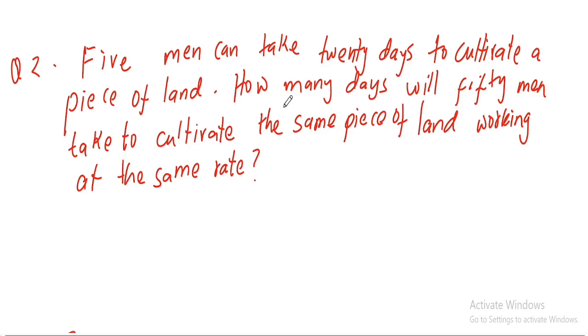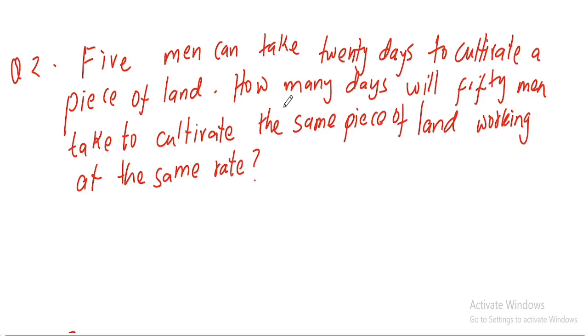So question 2 is the same nature but somehow different. The question is telling you that 5 men can take 20 days to cultivate a piece of land. How many days will 50 men take to cultivate the same piece of land working at the same rate?